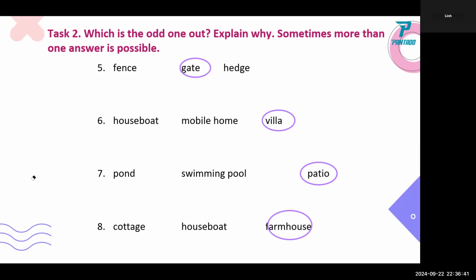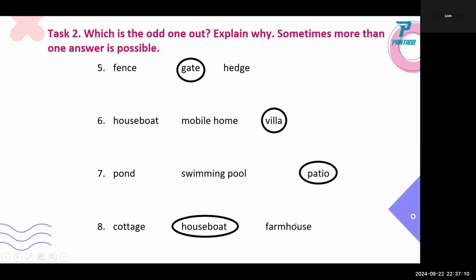Teacher, I'm finished. Okay, number 5. We have here gate. 6. Okay. Villa, of course, houseboat, mobile home. Villa is different. This one, it's statue, because pond and swimming pool, of course, there's water. Cottage, houseboat, and farmhouse. Cottage is just like you're on the farm. Farmhouse and houseboat, of course, is different.